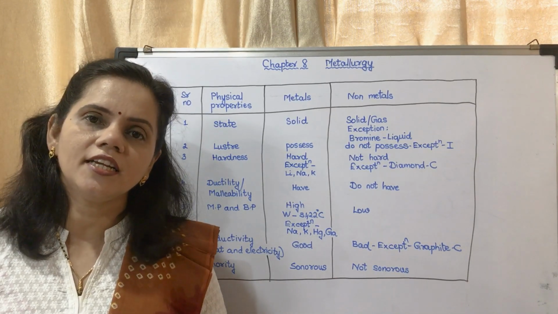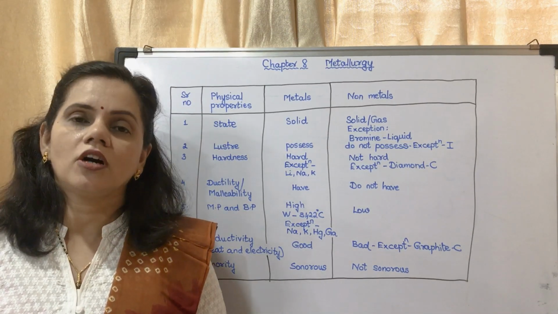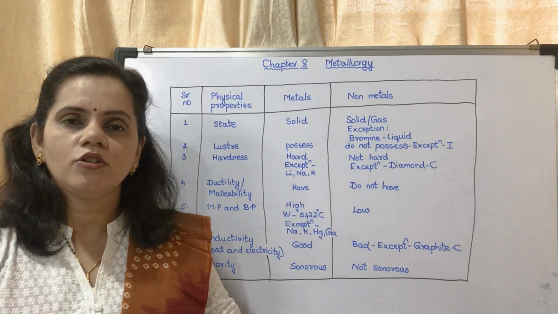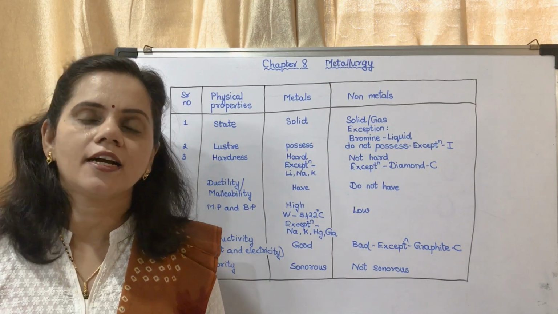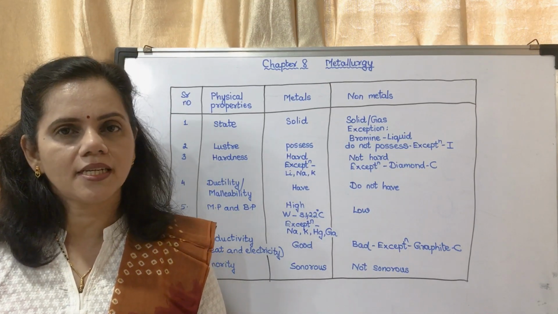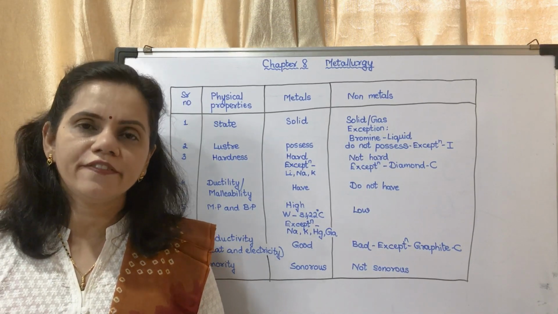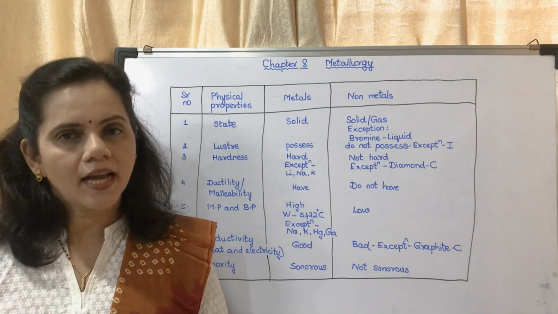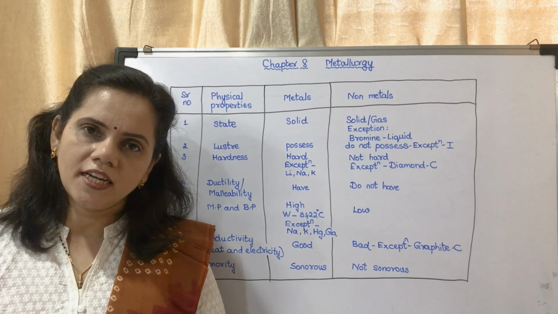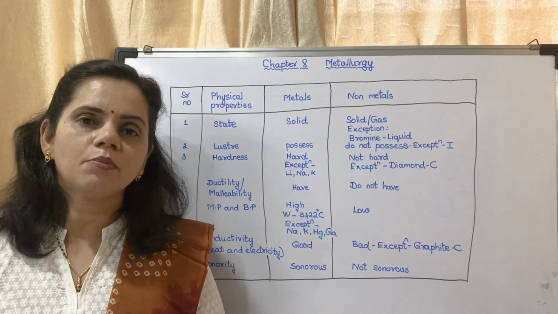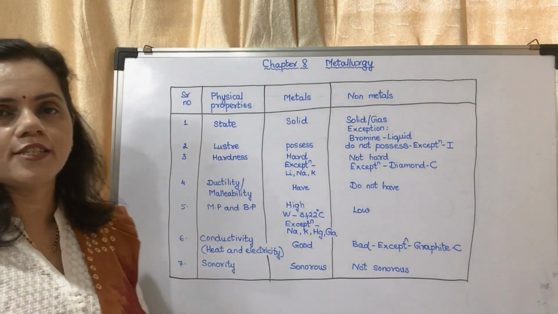So you have studied in your earlier classes that you know the difference between elements, compounds and mixtures. The elements were classified into metals, non-metals and metalloids. Now today we are going to study about the difference between physical properties and chemical properties of metals and non-metals. First we will study about the difference between physical properties of metals and non-metals. You may see I have written the physical properties.